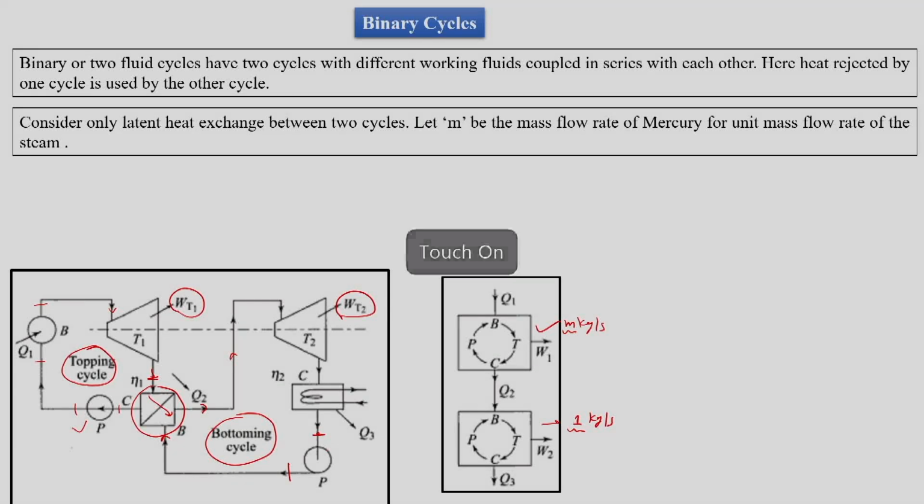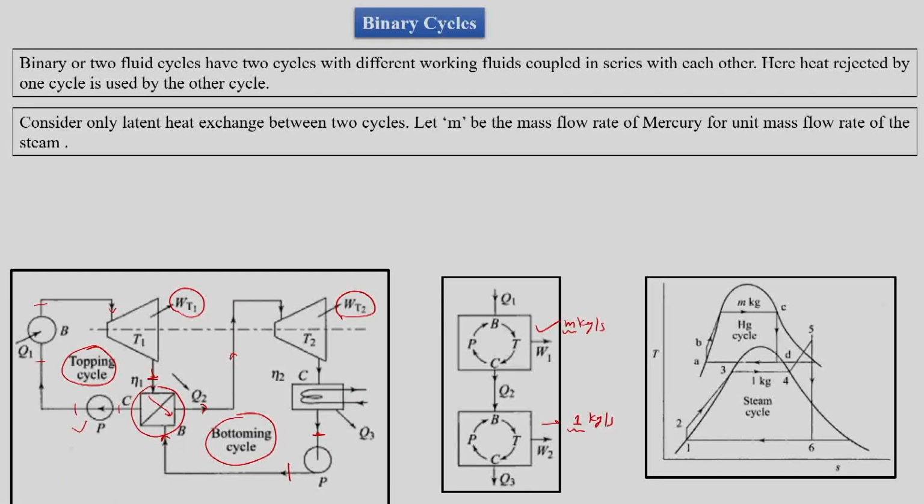Rather, two Rankine cycles. Then the T-S diagram is as usual, where we have A to B as the pump for mercury, then B to C as heat addition for mercury, and that is Q1 for us. Then we have C to D as turbine work WT1 by mercury, and D to A is heat rejection.